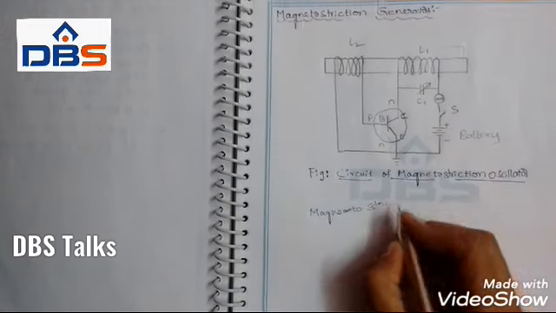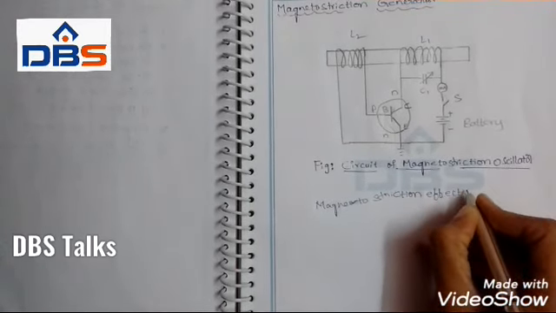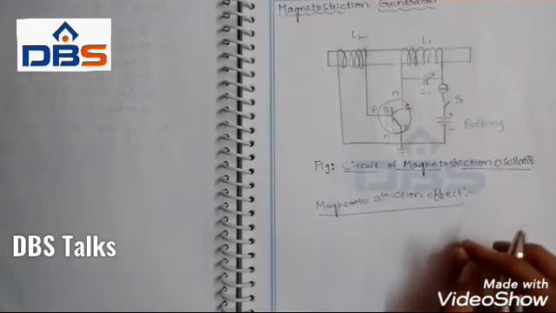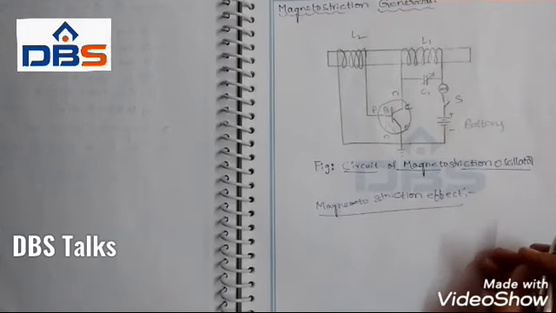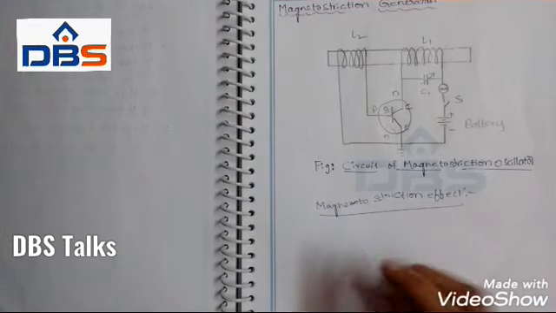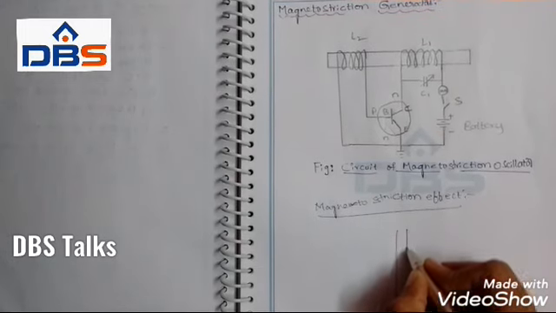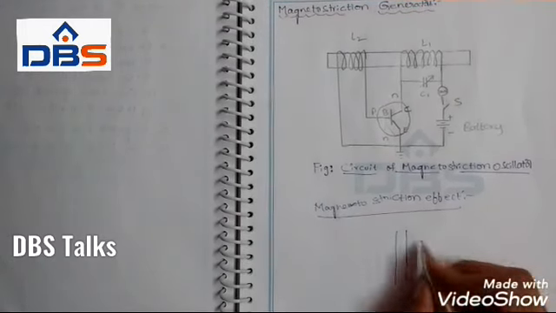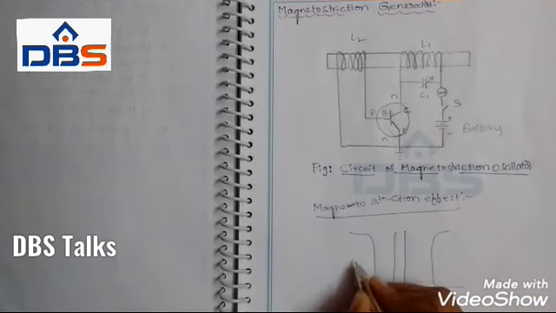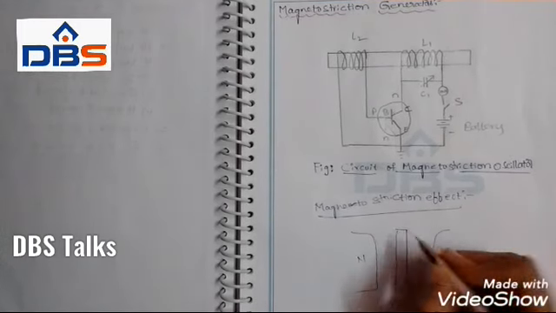Magnetostriction effect means if I place a rod of a ferromagnetic material in a magnetic field parallel to its length, then the length may be changed.